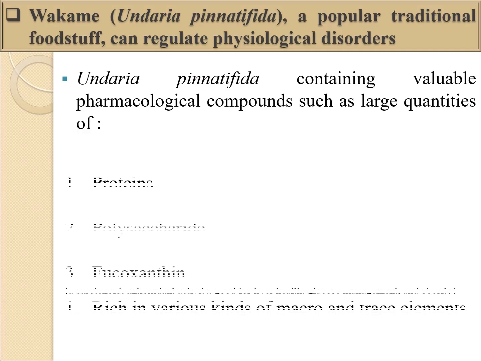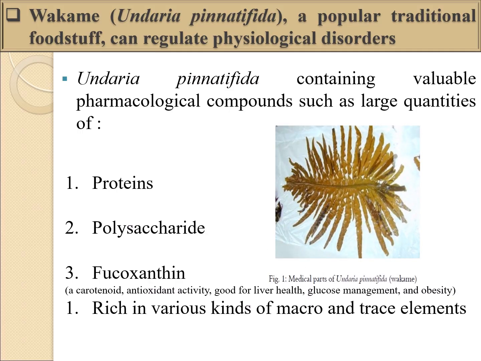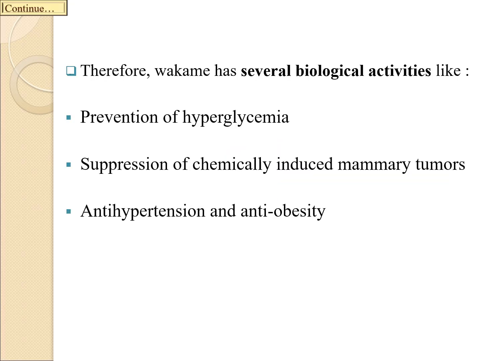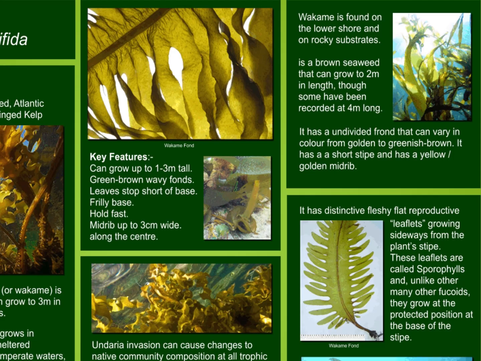It is a carotenoid with antioxidant activity, good for liver health, glucose management, and obesity. Fucoxanthin is rich in various kinds of macro and trace elements. Therefore, it has several biological activities like prevention of hyperglycemia, suppression of chemically induced mammary tumors, anti-hypertension and anti-obesity.